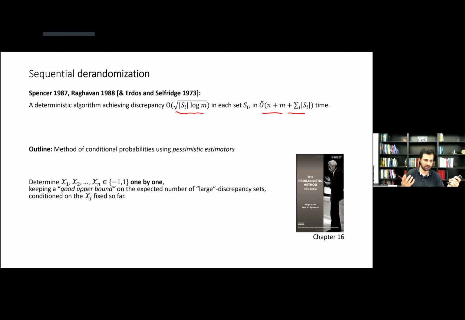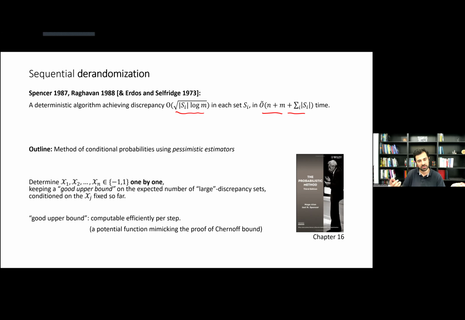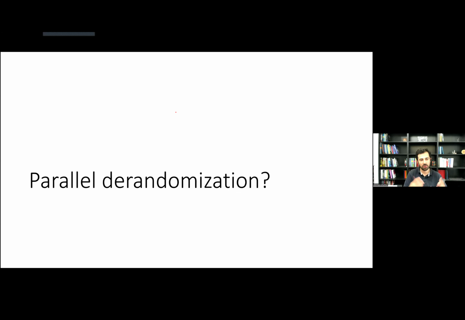Because we started with an expectation less than 1, one has to be careful about how we maintain this good upper bound, but there's a simple remedy. You use a potential function that mimics the Chernoff bound proof. Please see the book of Alon and Spencer for a nice description. So now, what about parallel derandomizations?